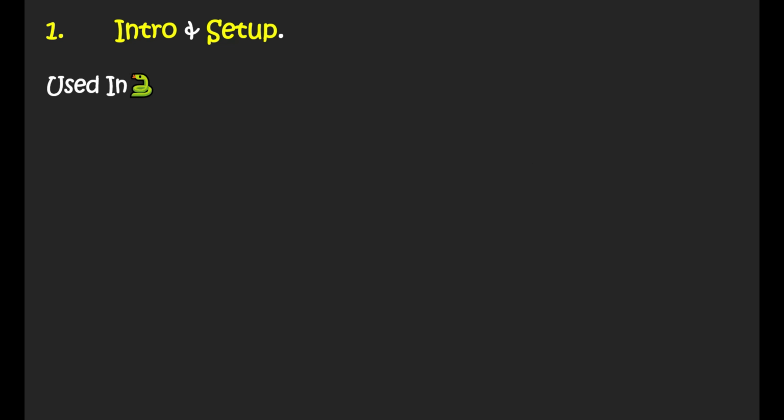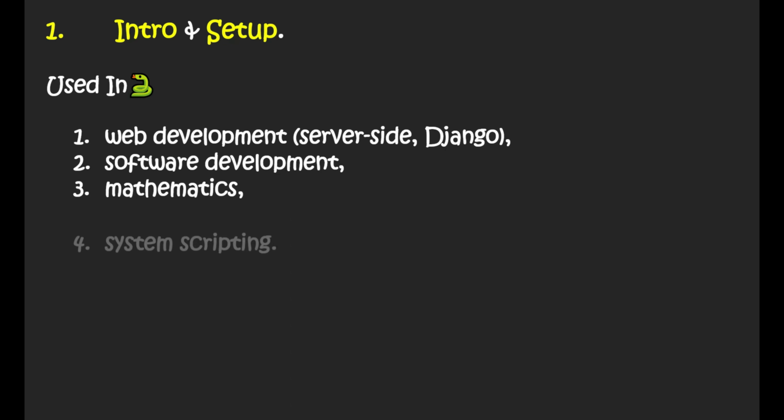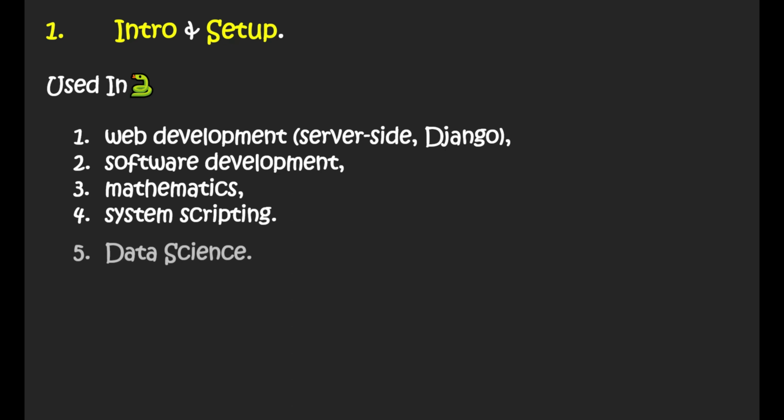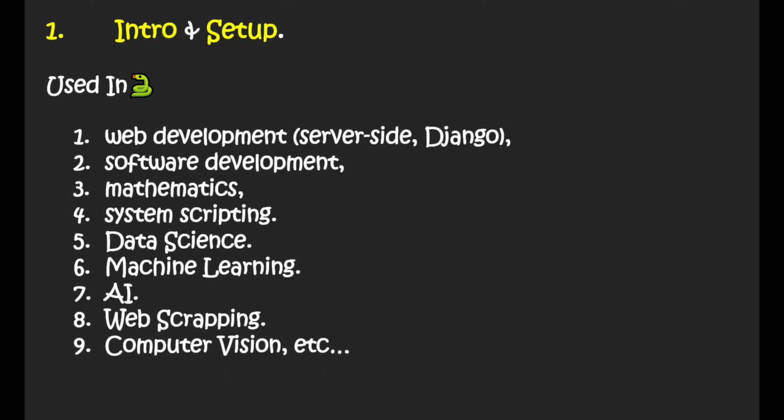So Python is used in many scenarios. The very first one is web development. Python is used in Django. D is silent, so it is pronounced as Jango. It is used in server-side programming, so it deals with basically databases and all the server-side things. It is used in software development. It is also used in mathematics. It is used in systems scripting. It is used in data science, machine learning, AI, web scraping, that is getting data from websites. It is used in computer vision, etc., and obviously in my course too.